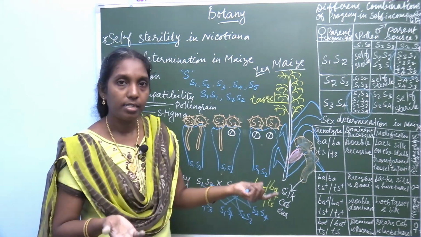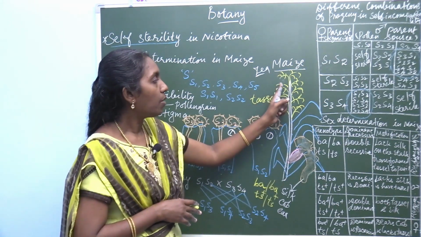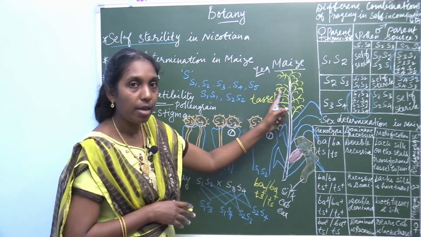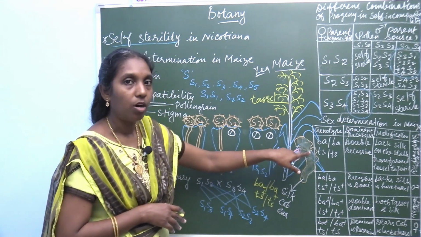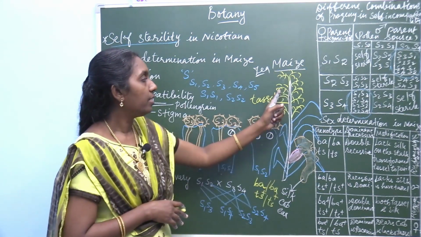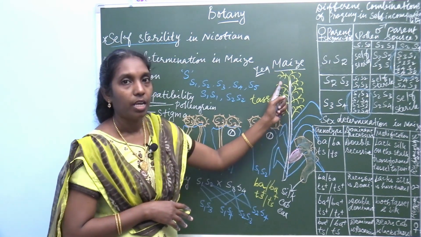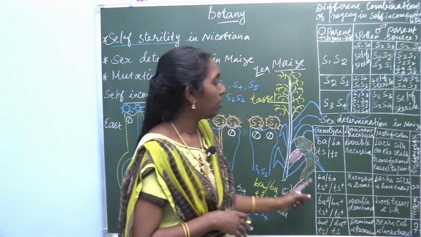So how is the sex determined? By the abortion of stamens in the silk or ear or cob inflorescence, and likewise the pistil aborts in the tassel. So, different combinations. Now look at this table column.